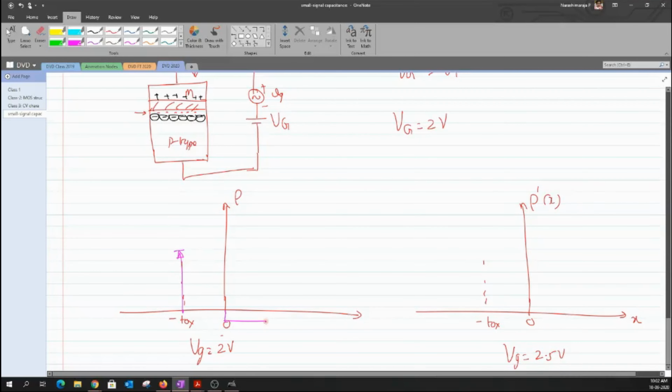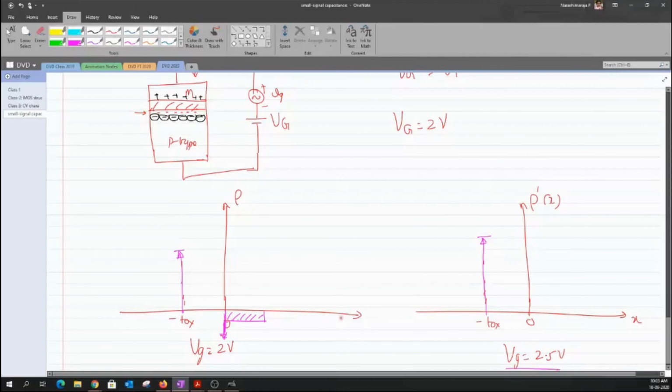Okay, so this magnitude of positive charges has to be reflected by two quantities. One is the depleted charge, which will certainly reach a maximum depleted region. Okay, and after then, any increment in the positive charge will be reflected as negative charges, which are free carriers. Okay, so if I compare the heights of both these things, the amount of charges that I have in terms of negative ions and in terms of negative charges, those two charges have to get compromised by the positive charges that I have on the metal. Clear? So the magnitude of both these quantities is supposed to be equal to the magnitude of my positive charge on the metal. Clear? So now that I have just increased the voltage of Vg further, obviously the height of this graph is supposed to be much higher than the previous graph.